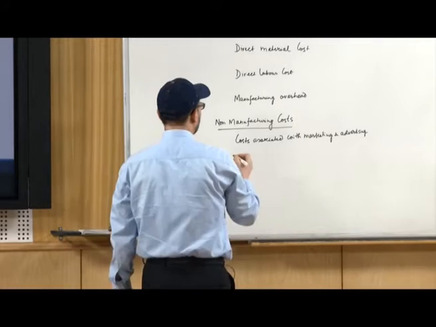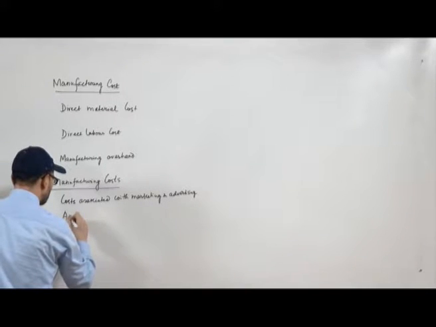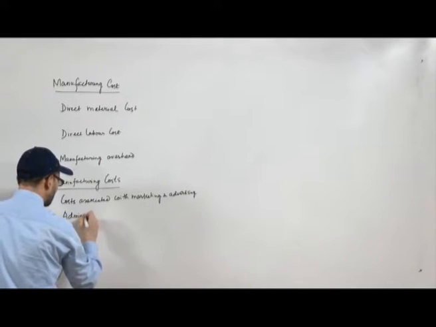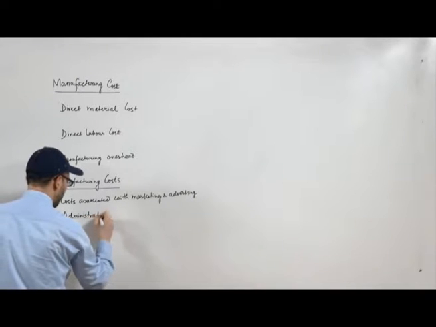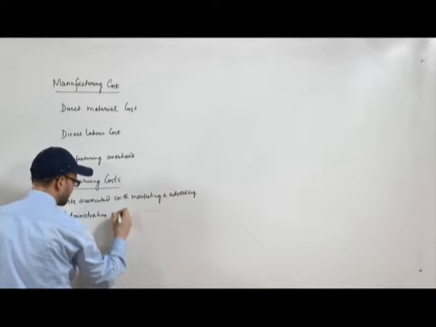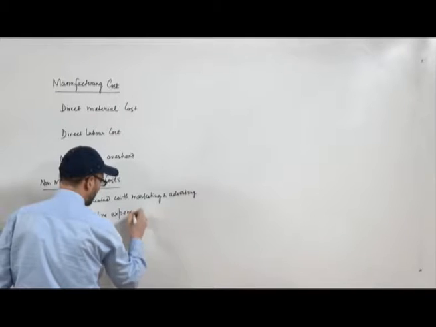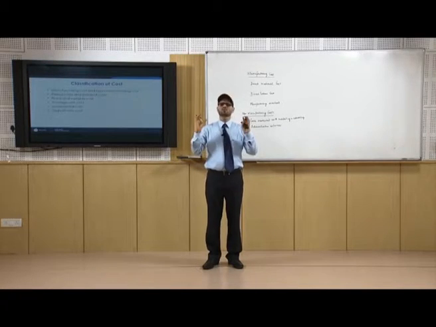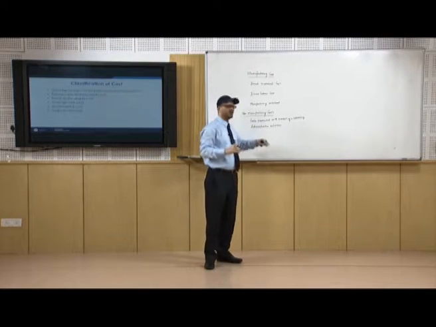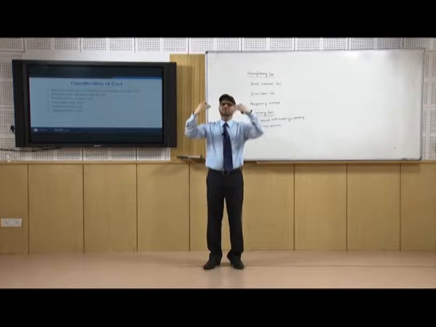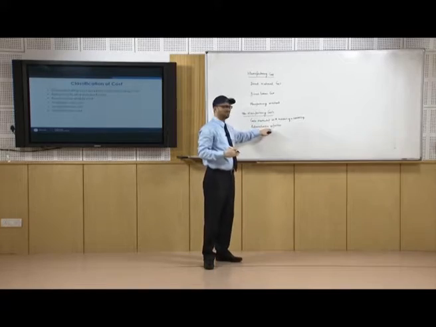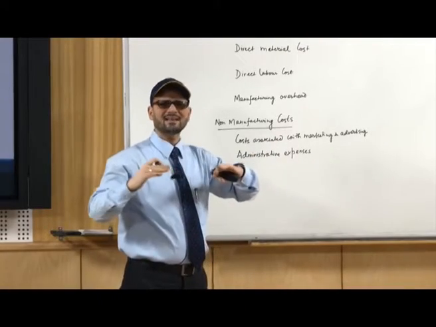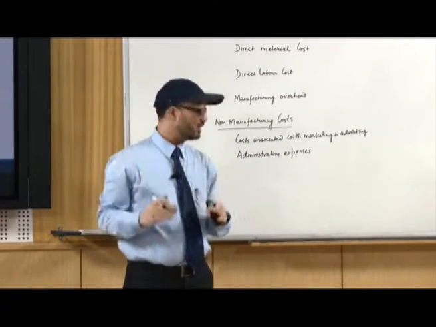Similarly, you have administrative expenses. So, for administrative expenses, you have recruitment of persons at different administrative levels, meetings, all those expenses which are going on.